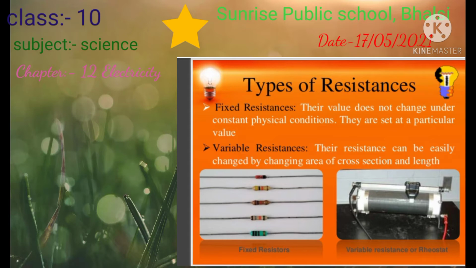There are two types of resistance. One is called fixed resistance. It doesn't change its value under optimum physical conditions. It is a fixed value. But variable resistance changes its value according to the section and length.